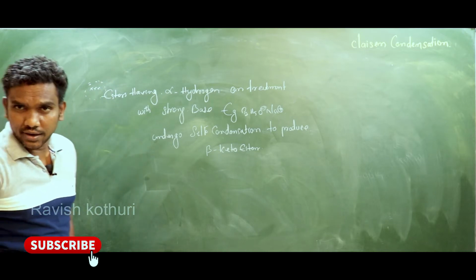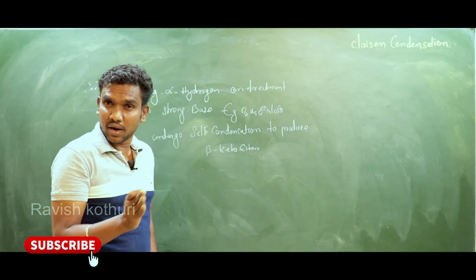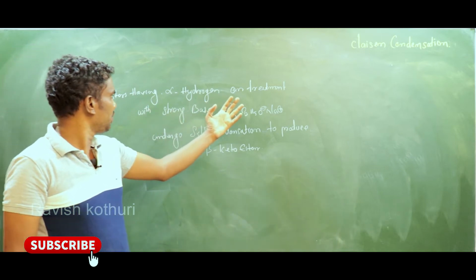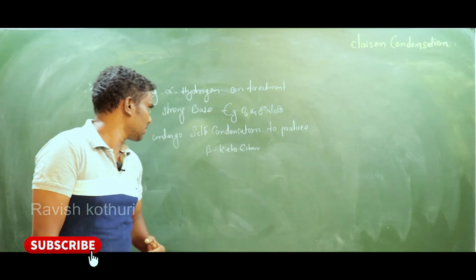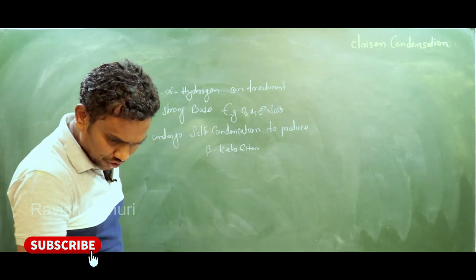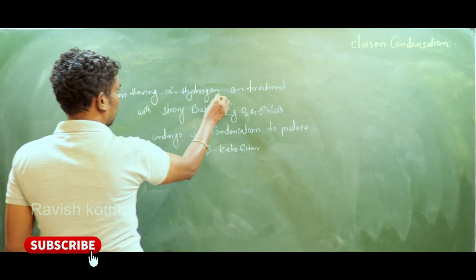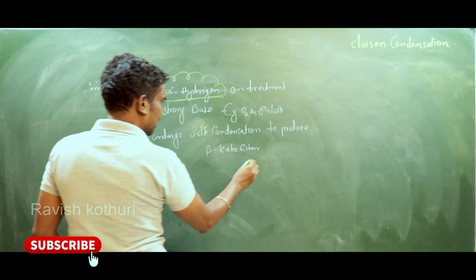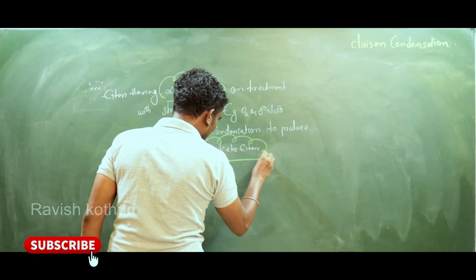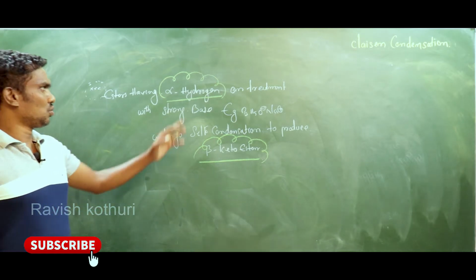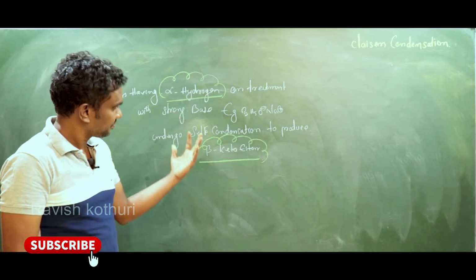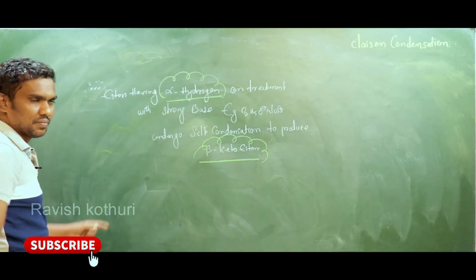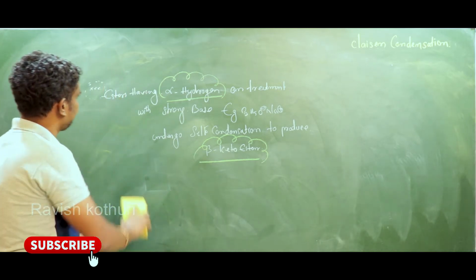What is important is the reaction, mechanism and application, my dears. Please take down: esters having alpha hydrogens on treatment with strong base, example C2H5O⁻ Na⁺, undergo self condensation. Here two points are important. What are the two points? Alpha hydrogen and beta keto ester. These two terms I can explain, right? Listen carefully, these two terms are very important. Shall I wrap? If you want to take down, otherwise skip.